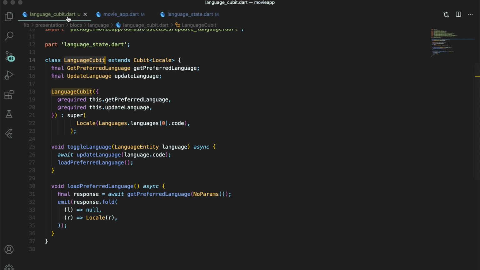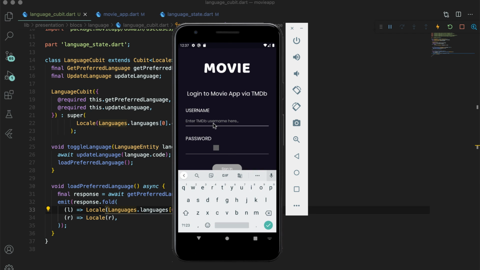When we return null for locale, we will have to handle that case in the UI. Luckily, for language-like cases, we can have some default values. But this solution cannot be easily applied to blocks that return a list of movies, videos, cast, movie detail, etc., because they also have error state returned from the block.